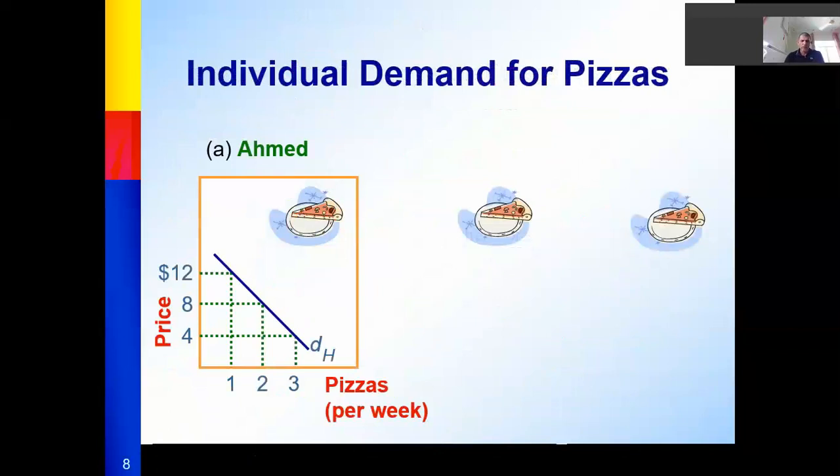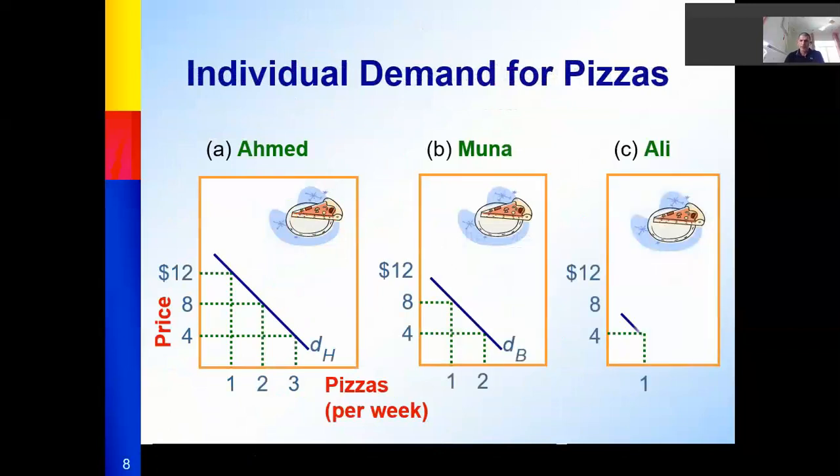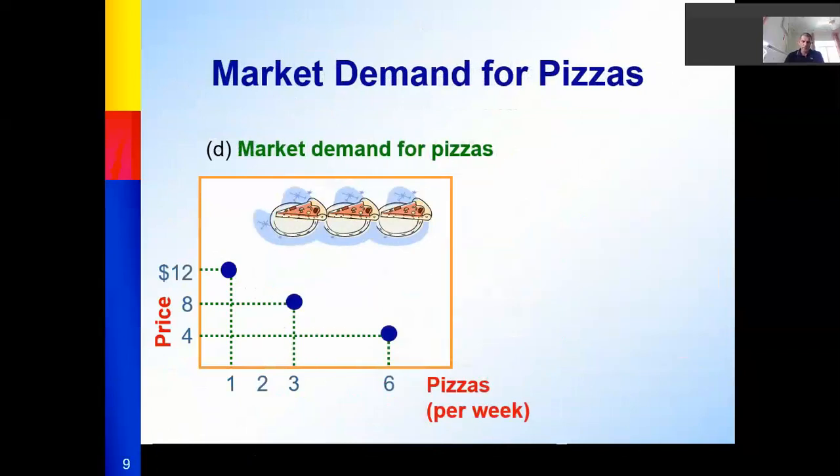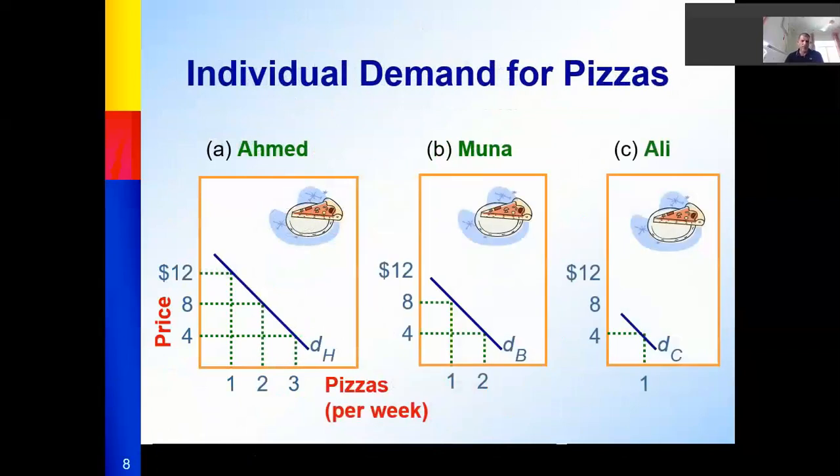The second topic: how can we derive the market demand? The market demand is the total demand of individuals. Assume I have in the market 3 consumers, Ahmed, Muna, and Ali. When we check the individual demand for Ahmed, at the price 4, his demand is 3. At the price 8, he will consume 2 units of pizza. When the price is 12 USD, he will consume only 1.